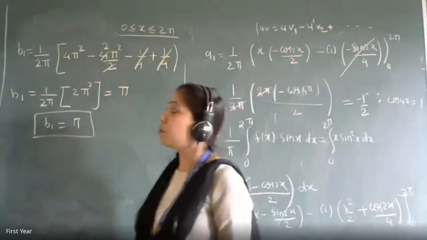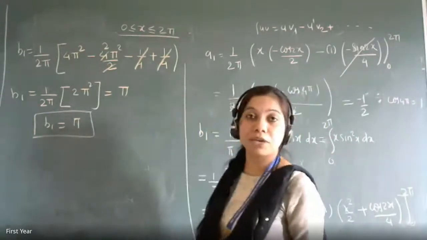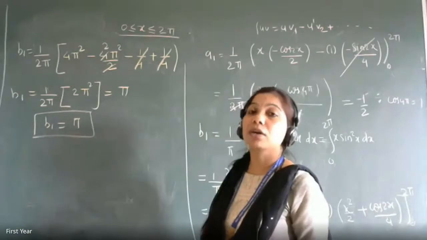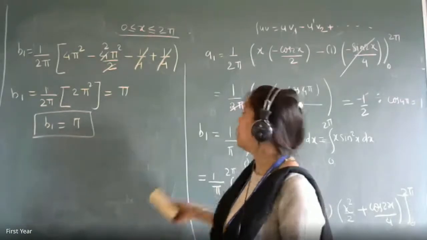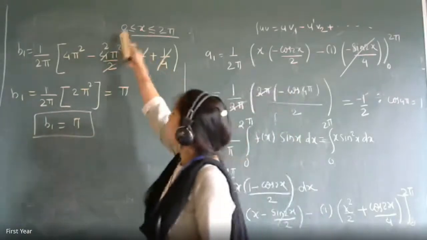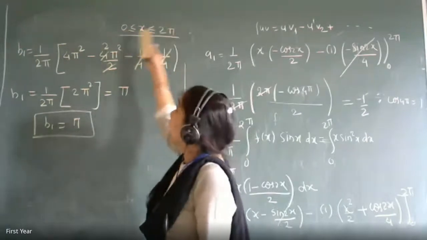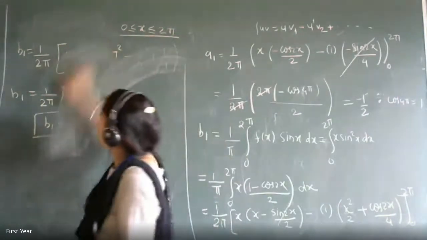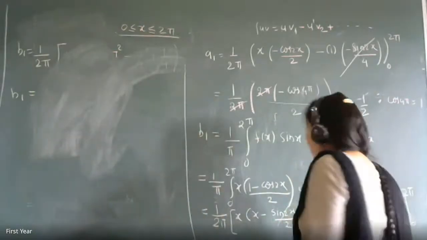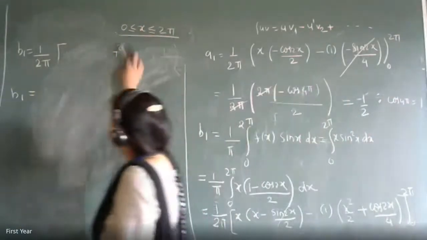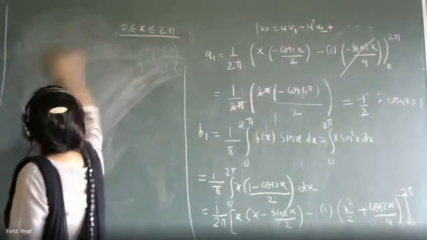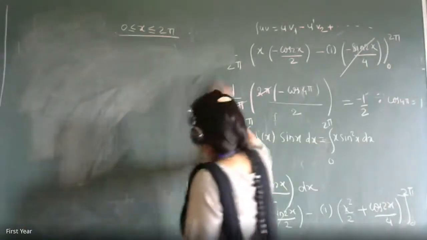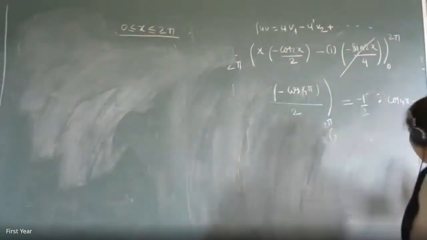F of x is equal to a general function which is periodic, and the change will be between minus pi to pi, minus L to L. Then what will happen? I will write down the formulas first, and then let us see whether whatever we have written is correct as per what we got for 0 to 2 pi or minus pi to pi. Let us see whether it works.